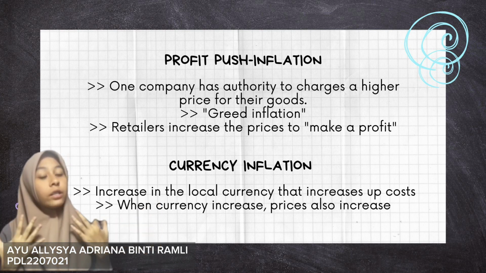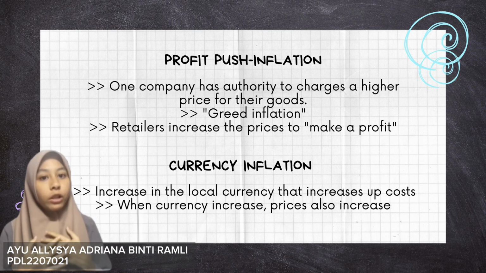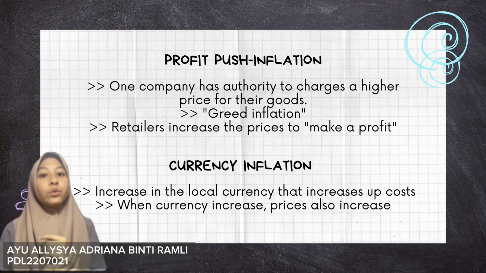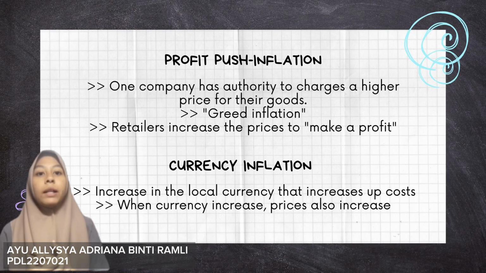What is currency inflation? Currency inflation is a situation in which more money becomes available without an increase in production and services, causing prices to rise. Currency inflation happens when the currency in the economy increases, so the price also increases. It can also be said that currency inflation happens because of no control in the money supply.